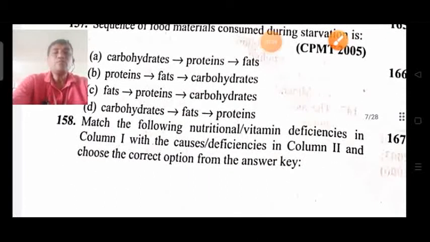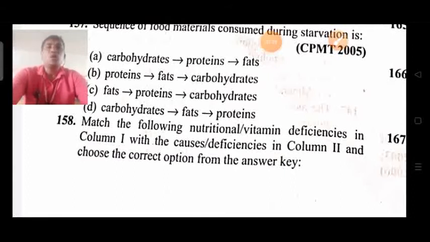Next, one. So here are two columns. Column 1 is given with the deficiency diseases. Match the following nutritional or vitamin deficiencies. Column 1 has the diseases, and column 2 has the correct option related to these nutritional or vitamin deficiencies.